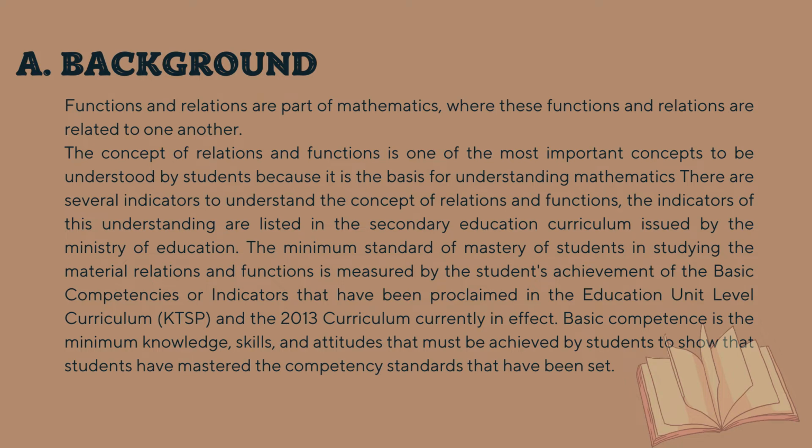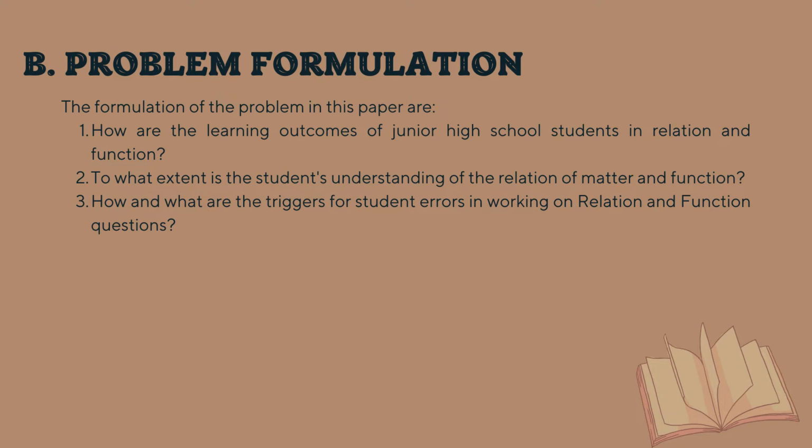Okay, next, I want to explain about the formulation of the problem. Based on the background of the problem that has been stated previously, the formulation of the problem in this study is: 1.